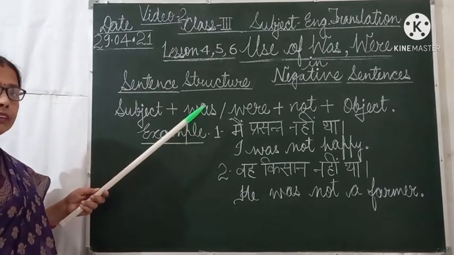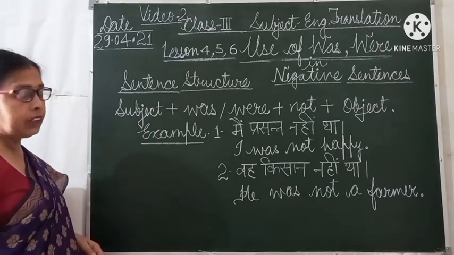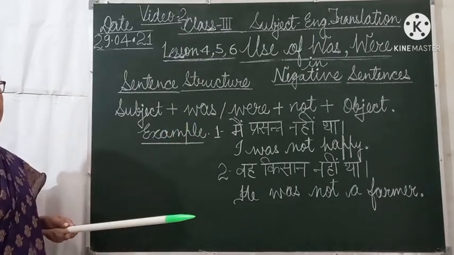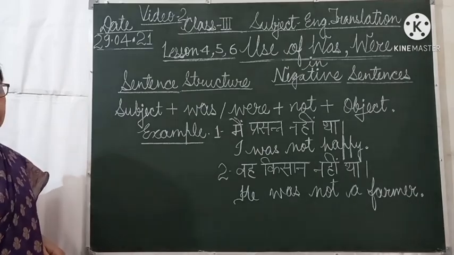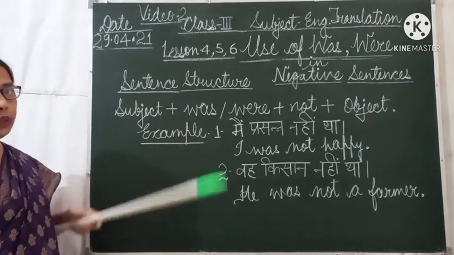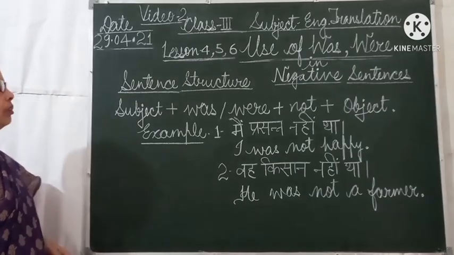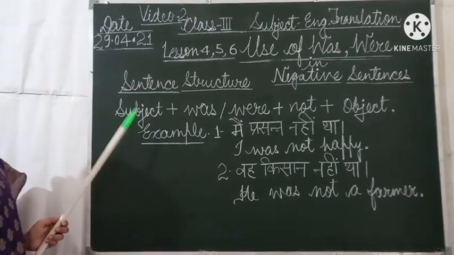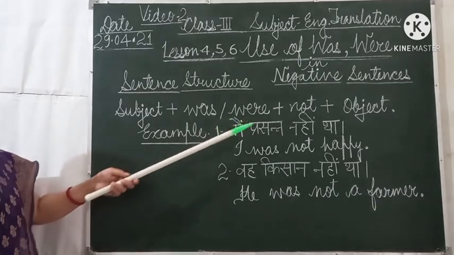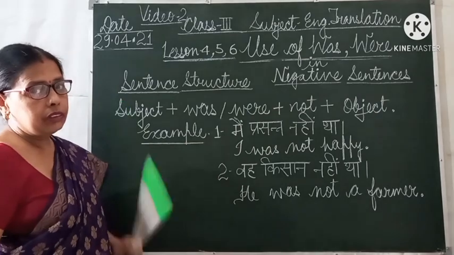Was is used with all the singular nouns. Okay, was is used with I, he, she, it and all the singular nouns. Were is used with you, we, they and all the plural nouns. So, see the sentence structure again. Subject plus was or were plus not plus object, and at the end we put full stop.